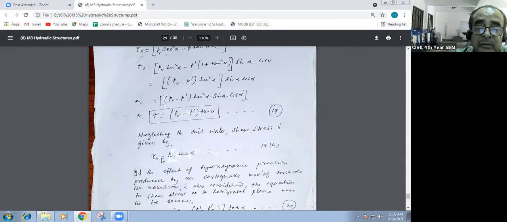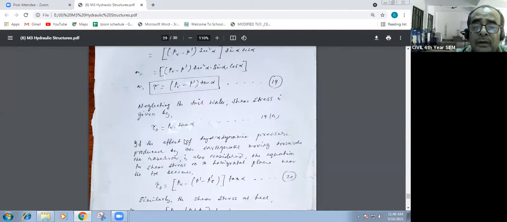the shear stress is given by PV into tan alpha. This portion will not come; only PV into tan alpha. Neglecting the tailwater, if there is no tailwater, P dash will not come into the picture. Then PV into tan alpha will be 0.